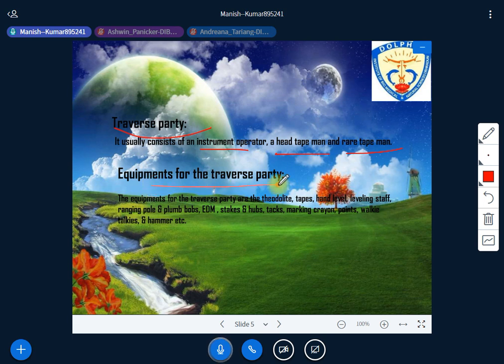Now, for the equipment, we have different kinds of equipment, and lots of equipment that I've already explained to you. Almost the same instruments. We have a theodolite, we may have tape, we may have labeling stuff, we have ranging rod, we have plumb bob, then EDM, I told you, electronic distance measuring, stakes and hubs. See, stakes and hubs are a kind of peg, a wooden peg, on which you are writing the information. When you're marking the station, you just write certain information there. Have you got that?